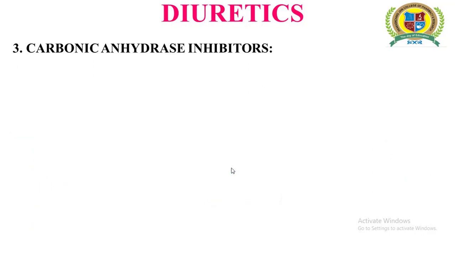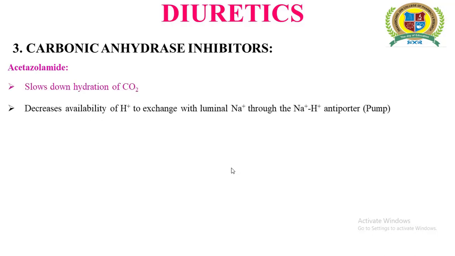So let us recall what changes exactly take place when carbonic anhydrase inhibitors are given. The very first one: it slows down the hydration of carbon dioxide so that a smaller amount of H plus ions is made available for exchange with the sodium ions, and as a result it increases the formation of urine.